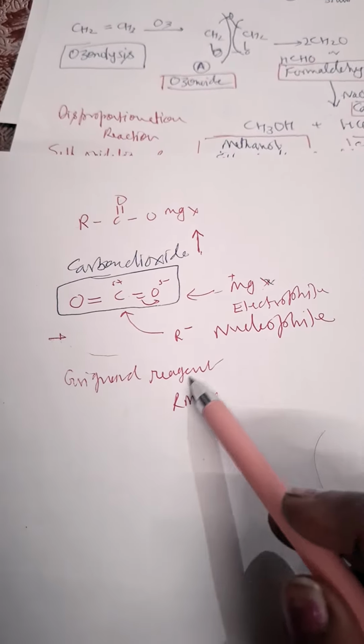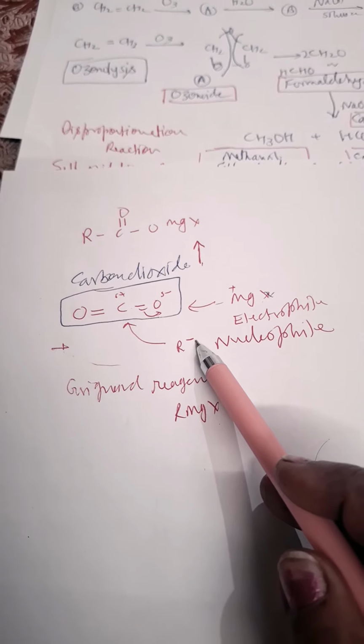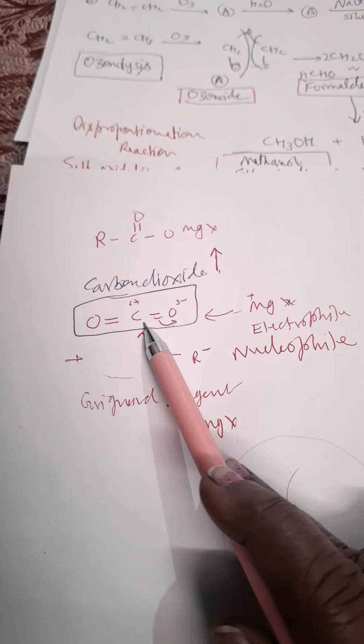So RMgX, the Grignard reagent, gives this anion and MgX. So this carbonyl group